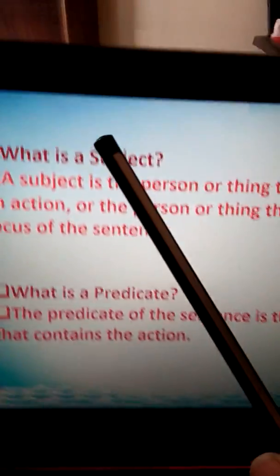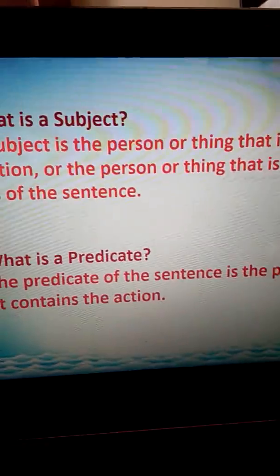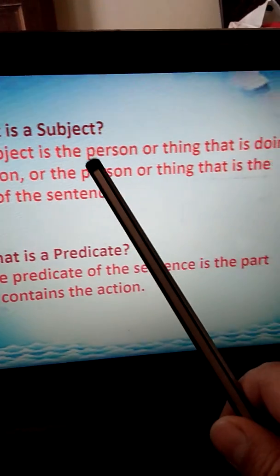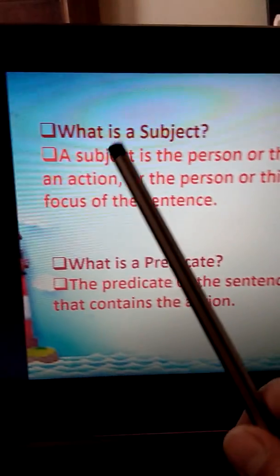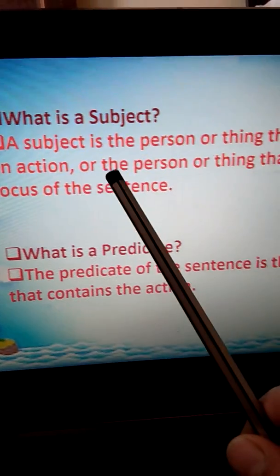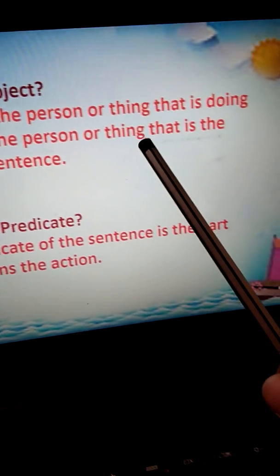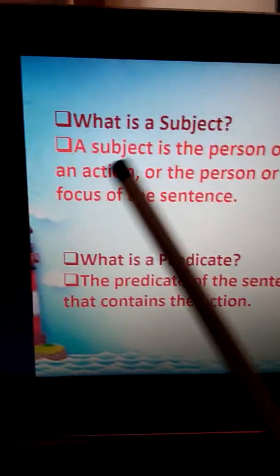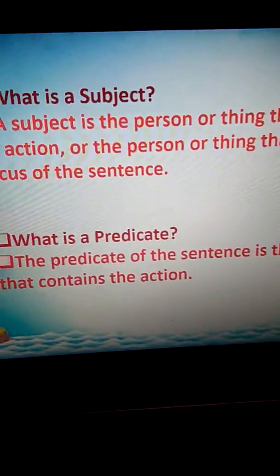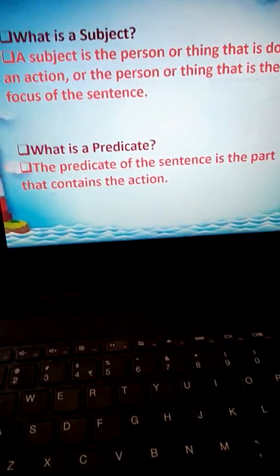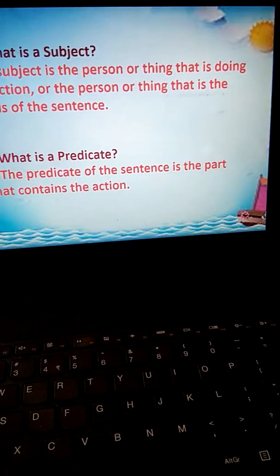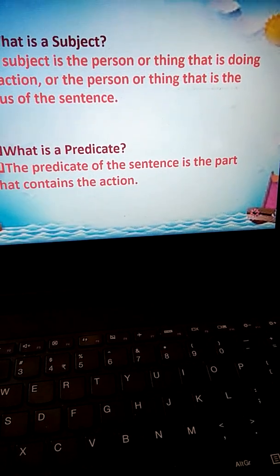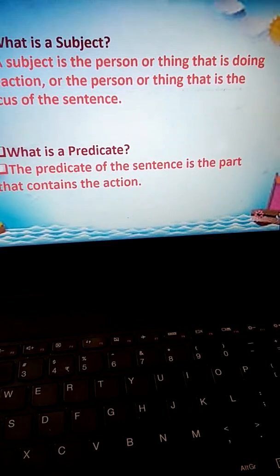Now, what is a subject? Now, let us come to the definition. A subject is the person or thing that is doing an action, or the person or thing that is the focus of the sentence. So, one who does the action, one who performs the action is the subject. Clear?